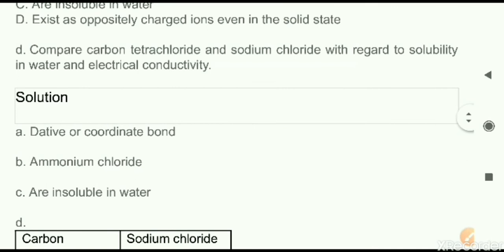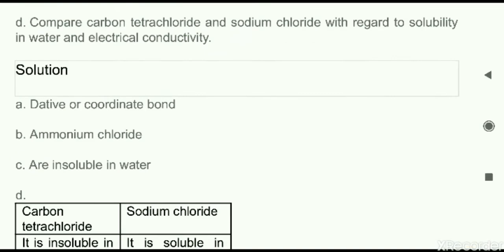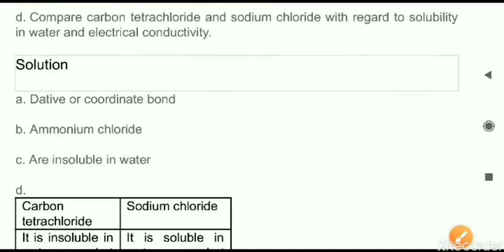D part. Now compare carbon tetrachloride and sodium chloride with regard to solubility. CCl4, carbon tetrachloride, is a non-polar covalent compound. On the other side, sodium chloride is an ionic compound. One is covalent, one is ionic. So basically we have to tell the difference between covalent and ionic compounds. Let us come to the comparison between the two compounds.